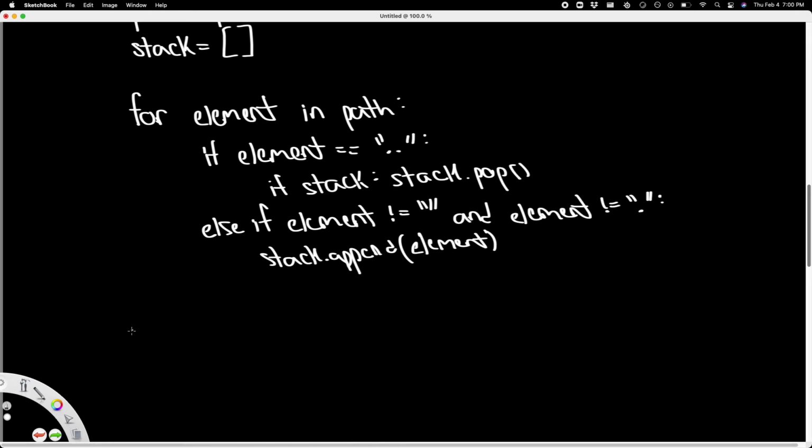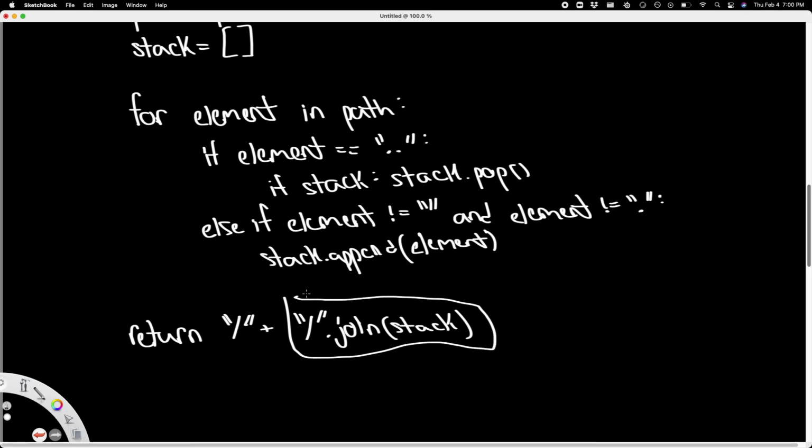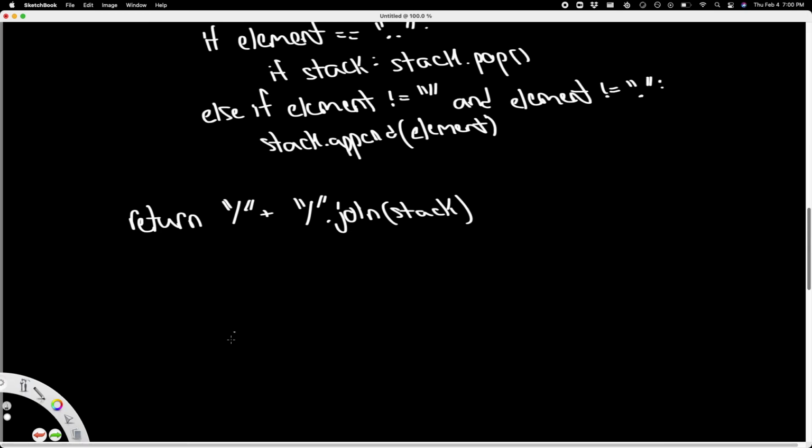At the end, all we want to do is just return. We want to add a forward slash in the beginning, and then we want to take our stack and join it with forward slashes. What this part of the code right here is going to do is basically, let's say our stack is A, B, C. Let's say this was our stack.